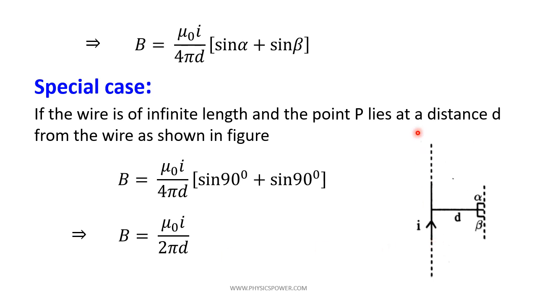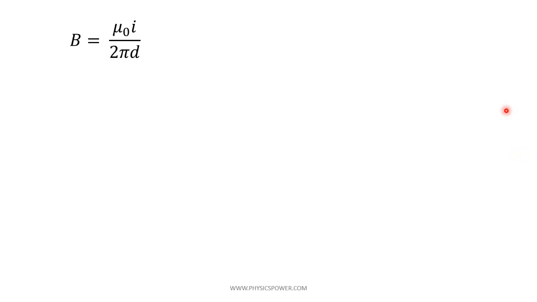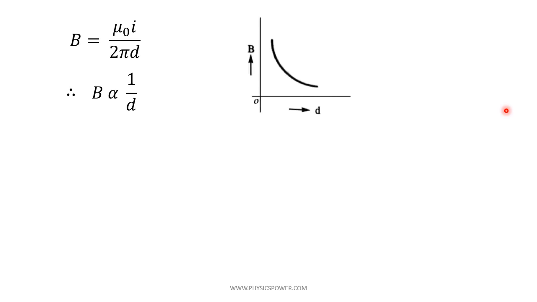So according to Biot-Savart's law, the magnetic induction produced by the infinite current carrying conductor at a particular distance is inversely proportional to the distance. That we can analyze like this: B is proportional to 1 by d, which you can analyze as a graph. If the point is very near then the magnetic induction will be more; as we go away from the current carrying conductor, the magnetic induction decreases because it is inversely proportional.